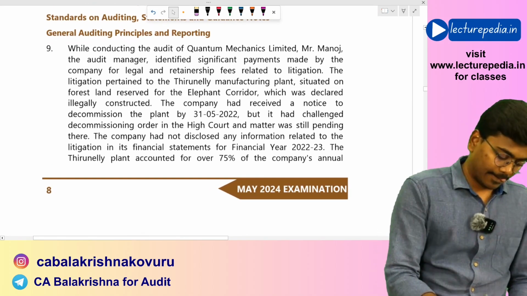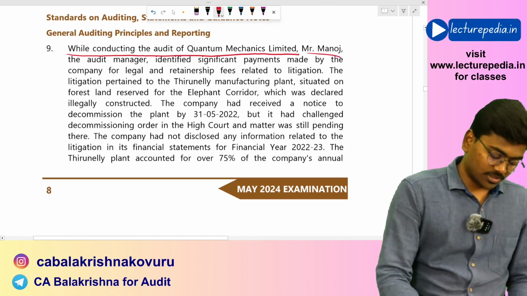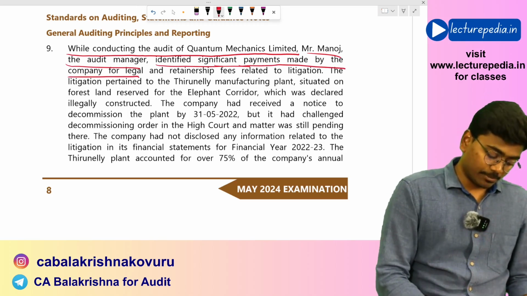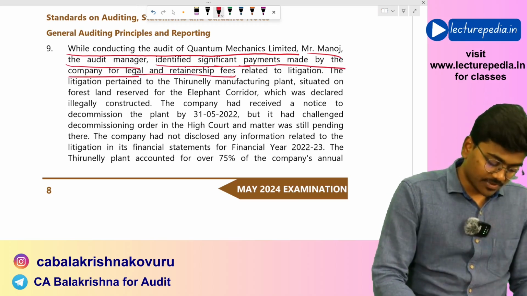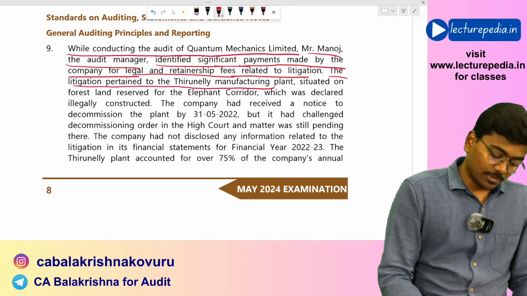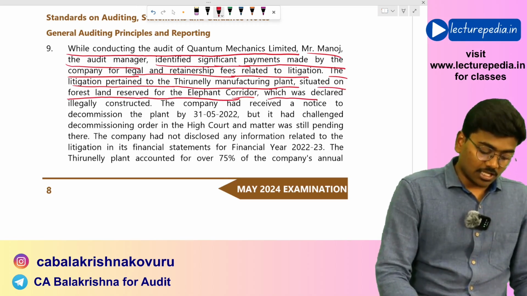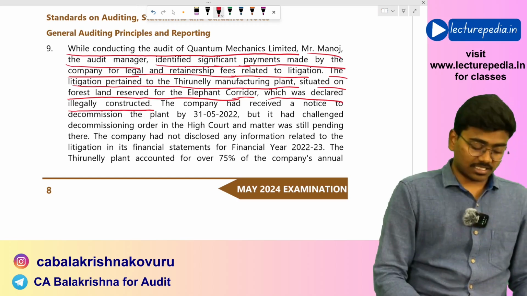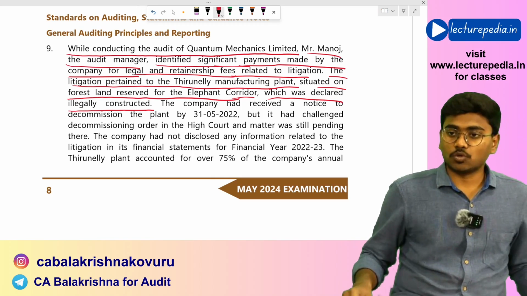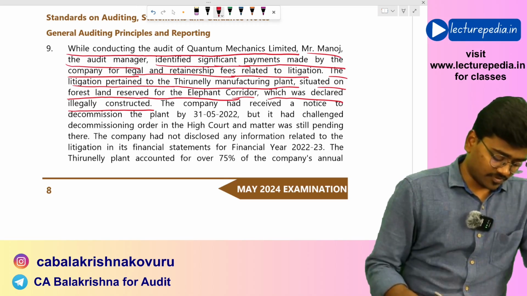Question number 9. While conducting audit of Quantum Mechanics Limited, Mr. Manoj, the audit manager, identified significant payments made by the company for legal and retainership fees related to litigation. The litigation pertained to the Tirunelli manufacturing plant situated on forest land reserved for the elephant corridor, which was declared illegally constructed. Since the factory was illegally constructed, there is a case going on against the company, and for that the company is paying certain legal retainership fees.